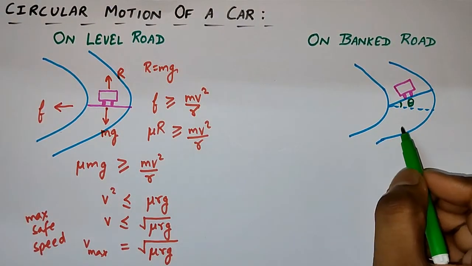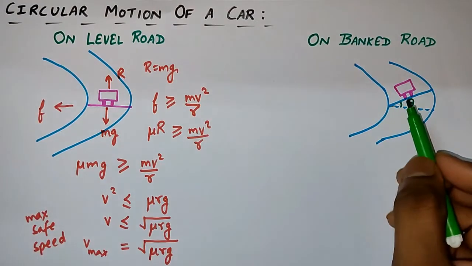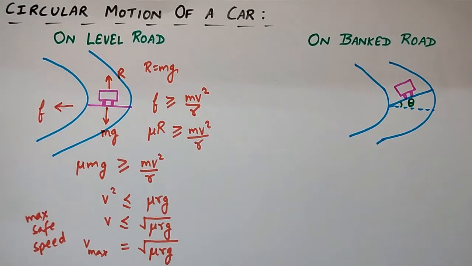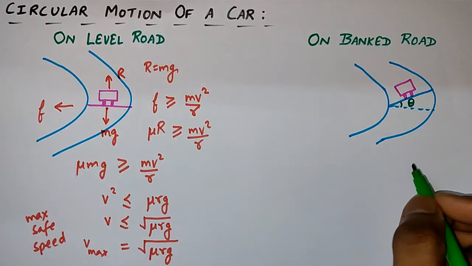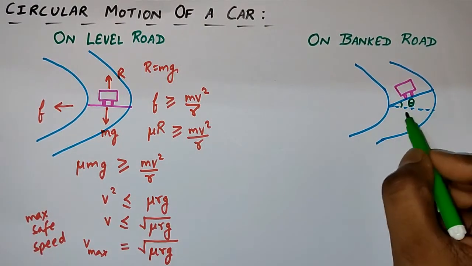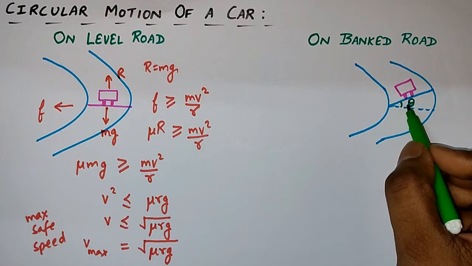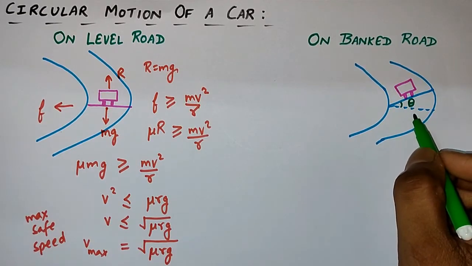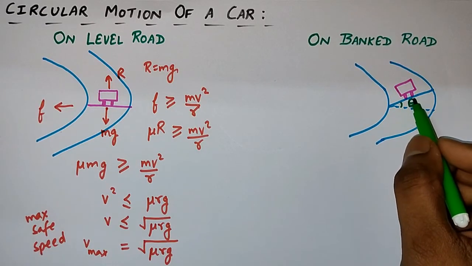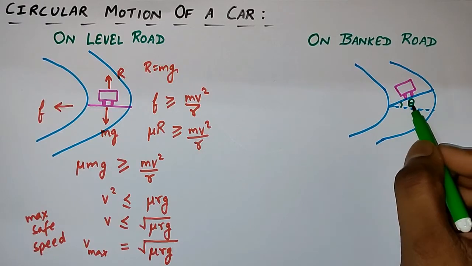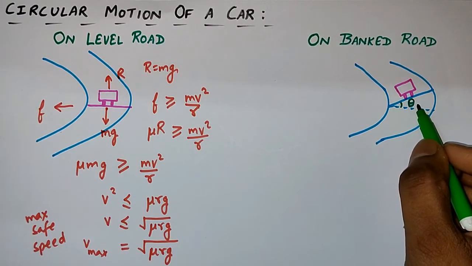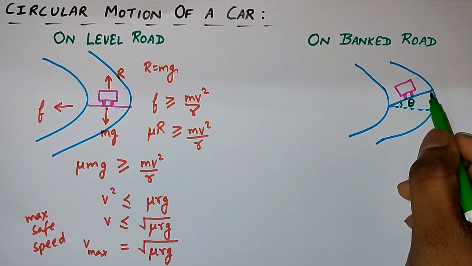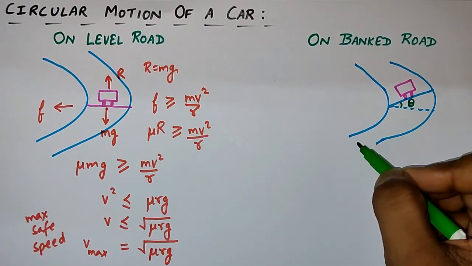Now, for the banked road, what is banking? I can say it is the system of raising the outer edge of a curved road above its inner edge. This is called the banking of a curved road, and the angle by which the curved road is raised is known as the angle of banking. So here theta is the angle of banking, and this one is the plane of the road in which the car will take the turn.